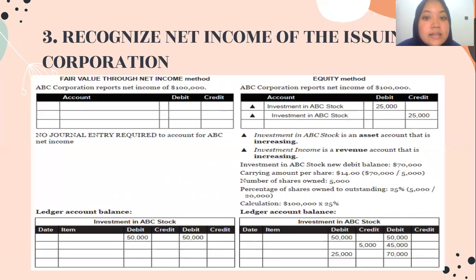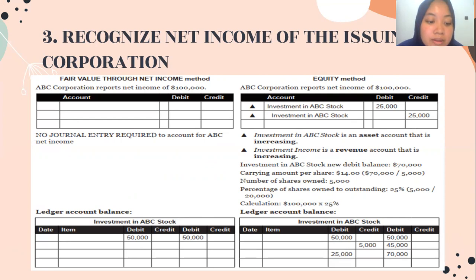The third is recognize net income of the issuing corporation. Under the fair value through net income method, there is no journal entry, where the percentage of investor ownership is not considered significant enough to participate in the issuing company's earnings.